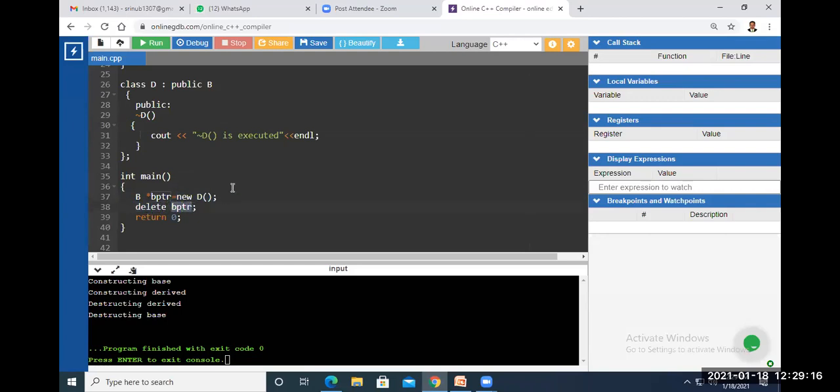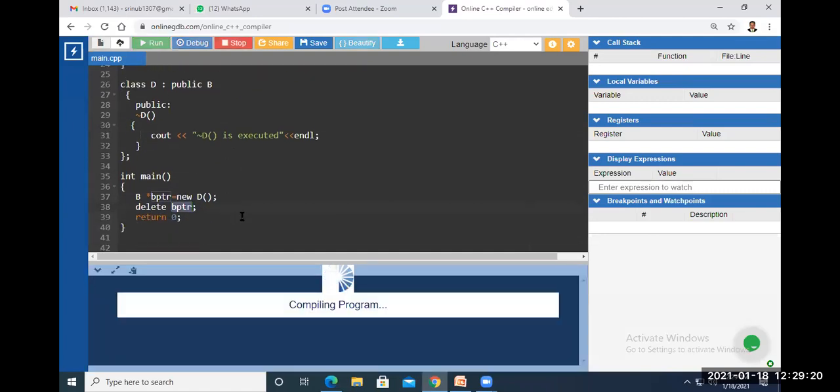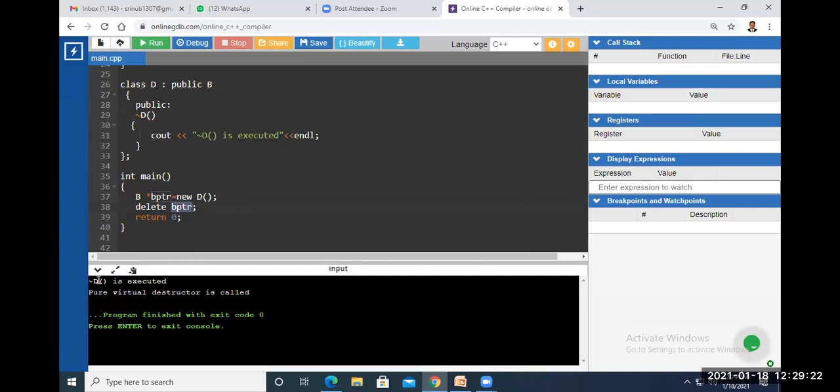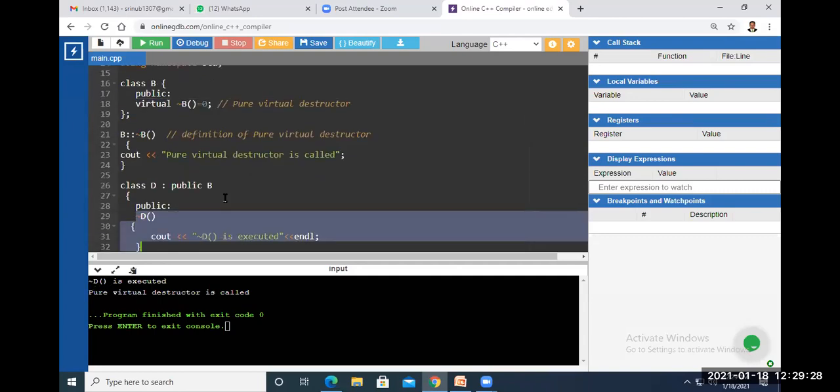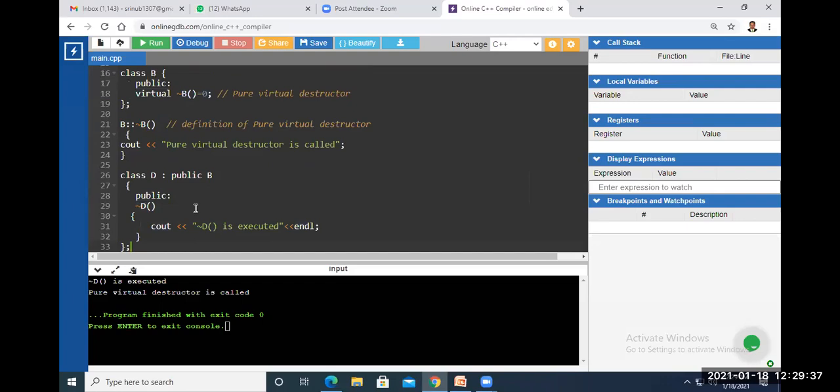The destructors are again called in reverse order. First the derived class destructor is called and its message is displayed. After that, the base class destructor is called. The pure virtual destructor is called here, right? The order of calling the destructors is the same.